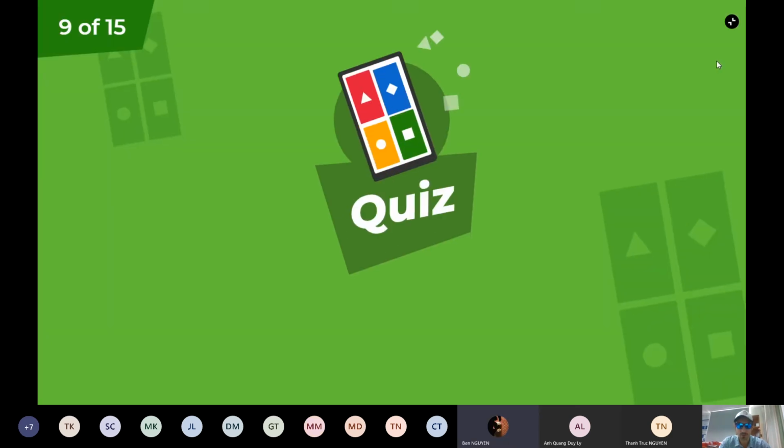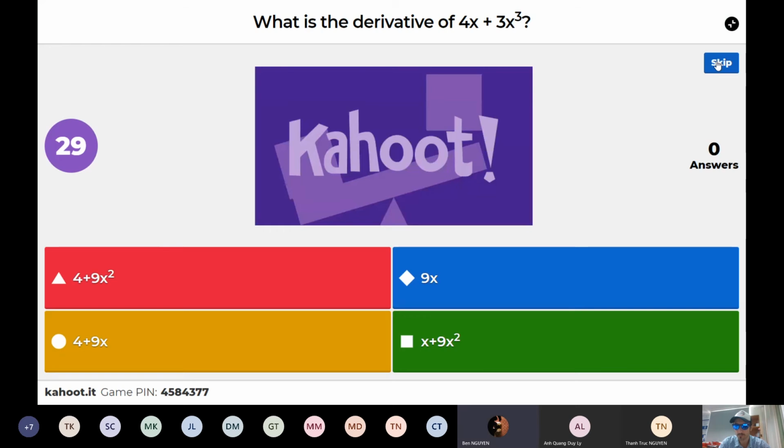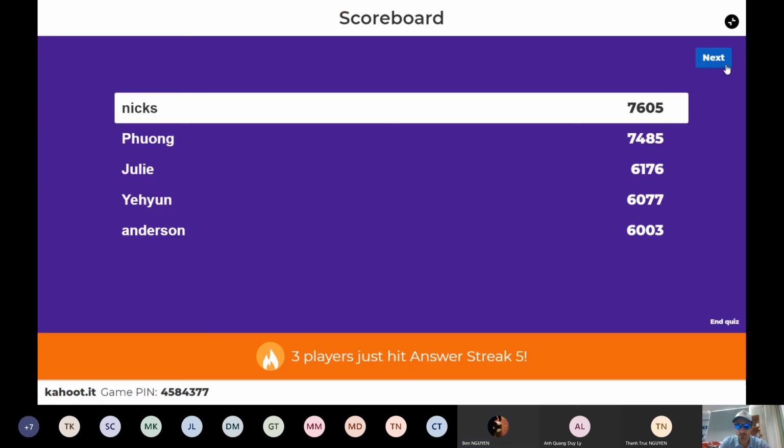Anderson joining the top 5. What is the derivative of 4x plus 3x to the power of 3? Four plus 9x squared. Well done to those 13.